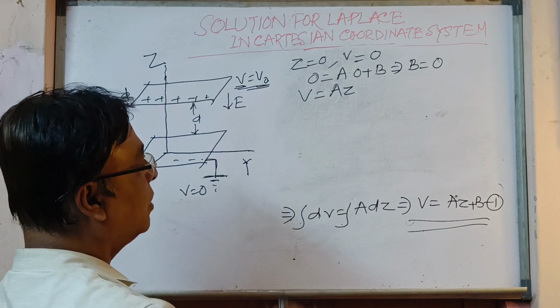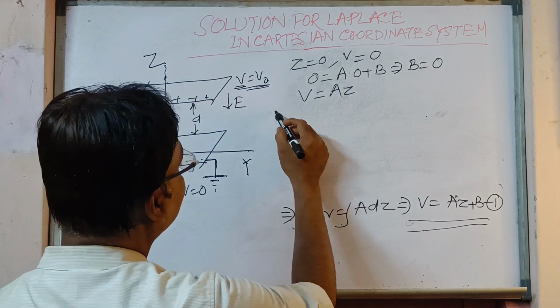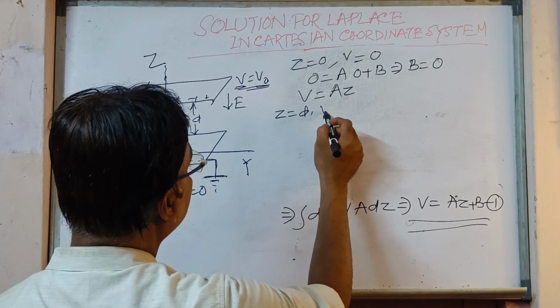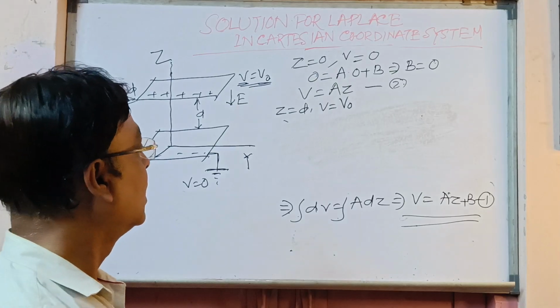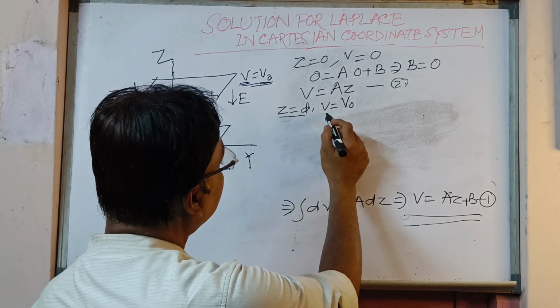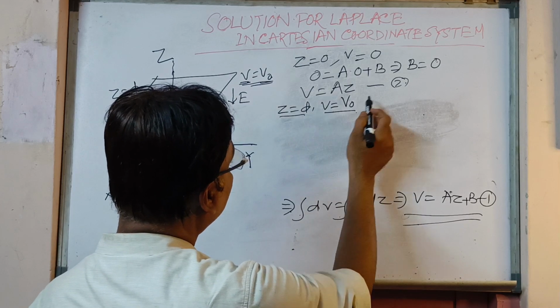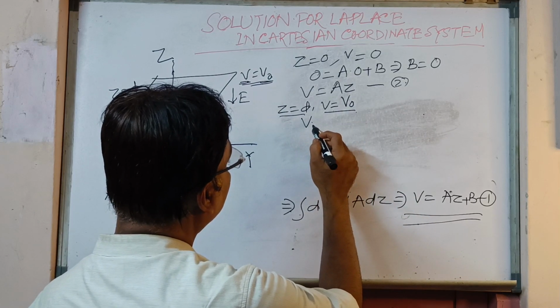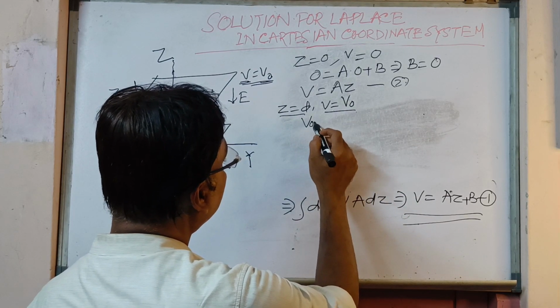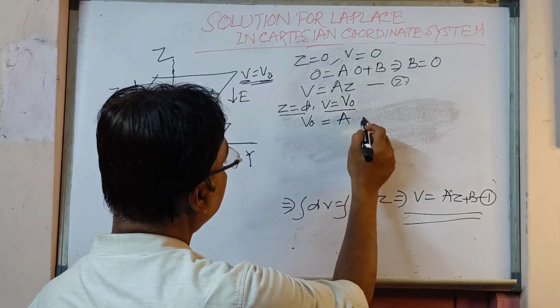Now we'll put the second boundary condition, that is when z is equal to d, V is equal to V0. Putting that in equation 2, we will get V0 is equal to a into d.